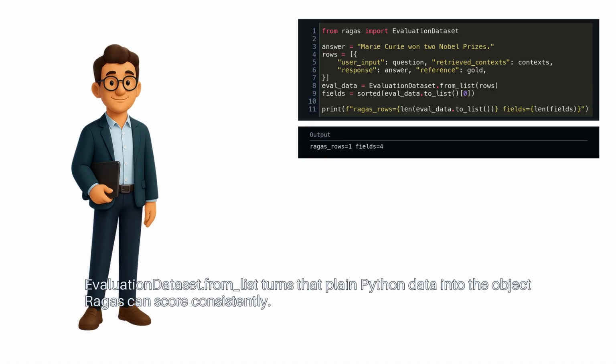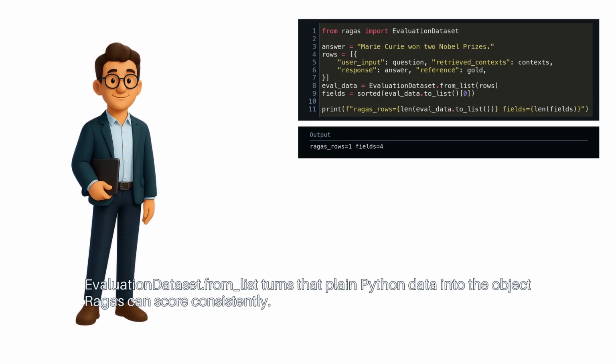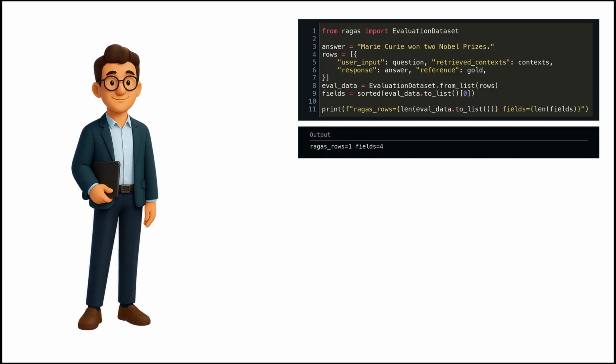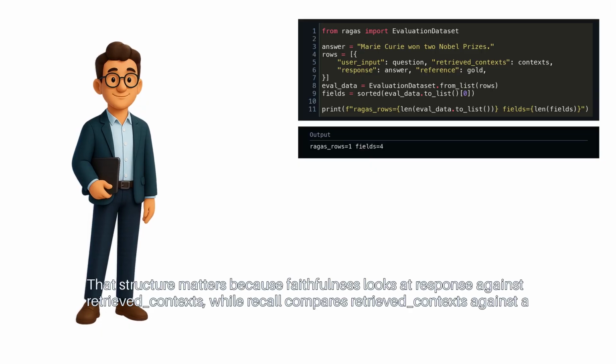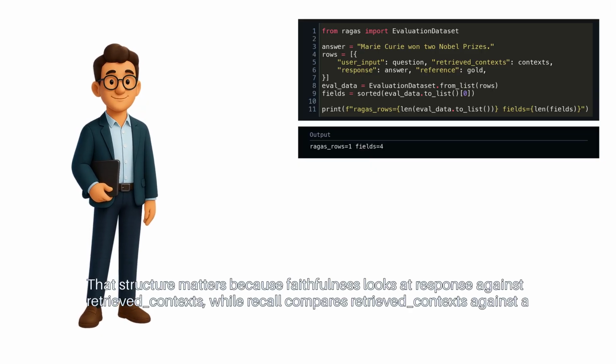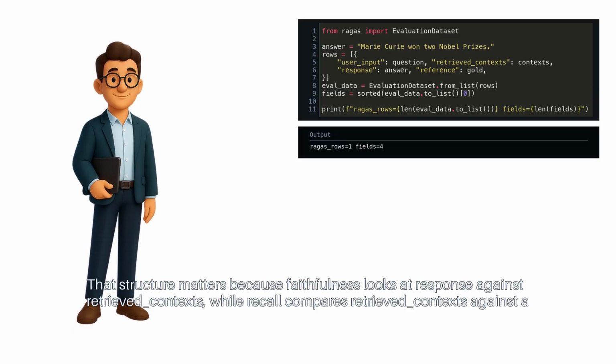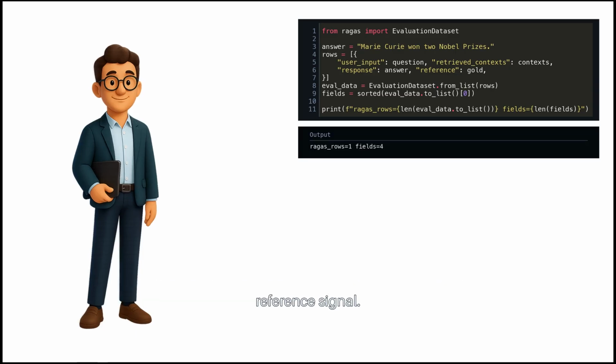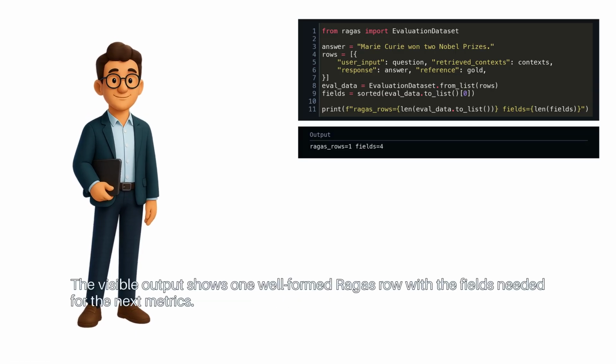EvaluationDataset.from_list turns that plain Python data into the object Ragas can score consistently. That structure matters because faithfulness looks at response against retrieved contexts, while recall compares retrieved contexts against a reference signal. The visible output shows one well-formed Ragas row with the fields needed for the next metrics.